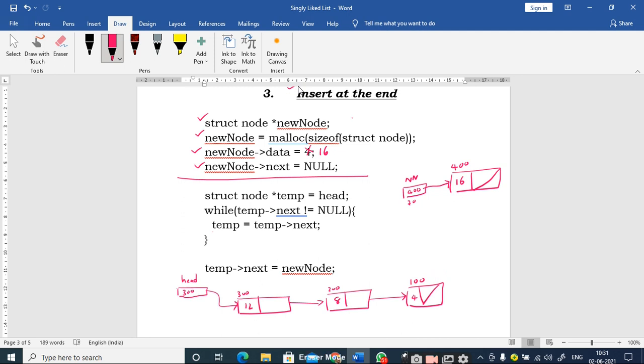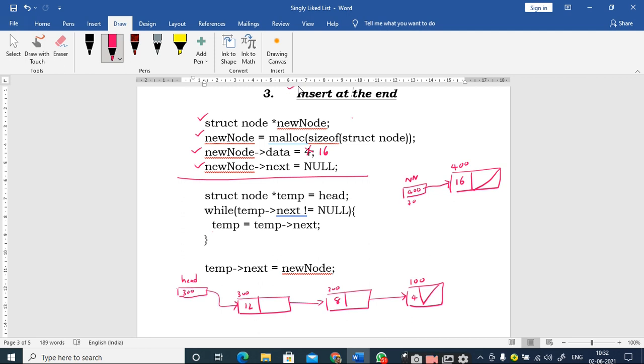Yes, sir. Now what I should do is, I have to make a pointer to point to the last node of the singly linked list. What is the last node of the singly linked list? It is the node which is located at base address 100, right? Now I should have a pointer to this location, and as I told that any operation you want to perform on the singly linked list, it should be starting with the head node only, right?